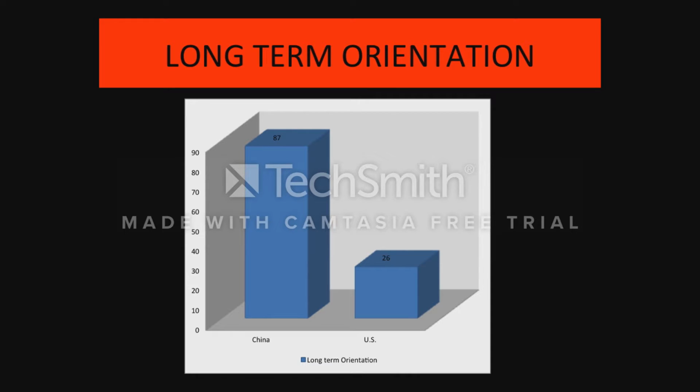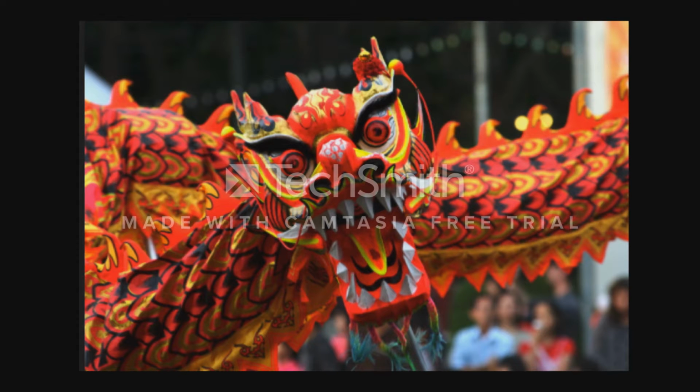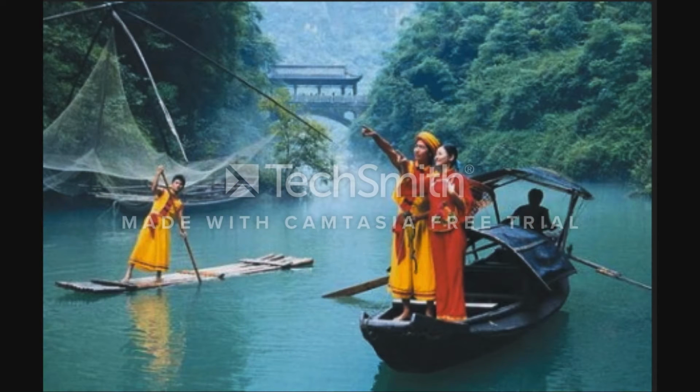China and the US fall on opposite spectrums when it comes to long-term orientation as well as indulgence. China's high score demonstrates a devotion to traditional values and long-term investments. Their low score on indulgence demonstrates restraint and less emphasis on fun and leisure.